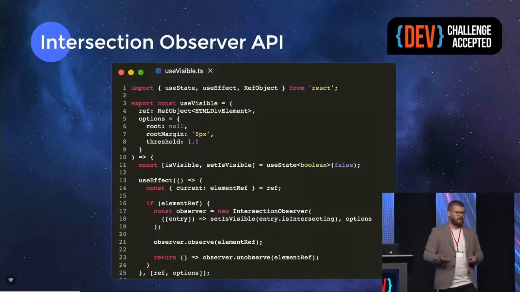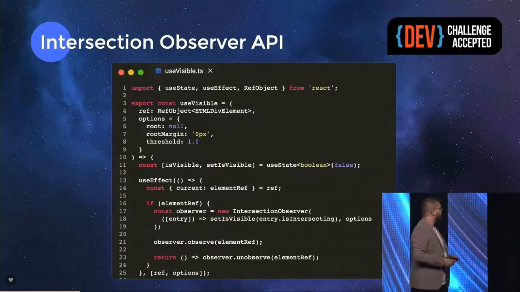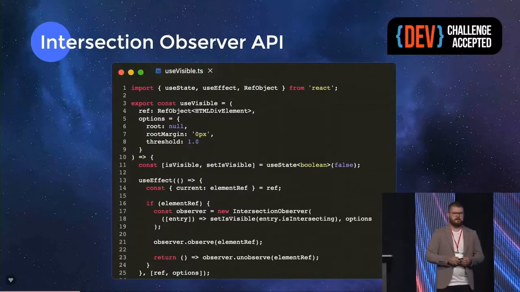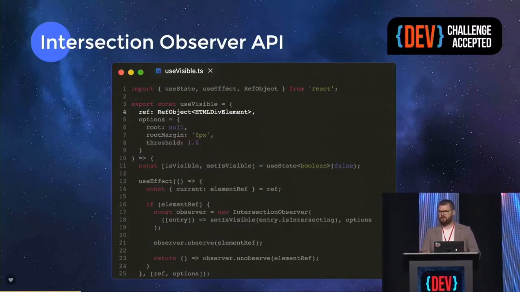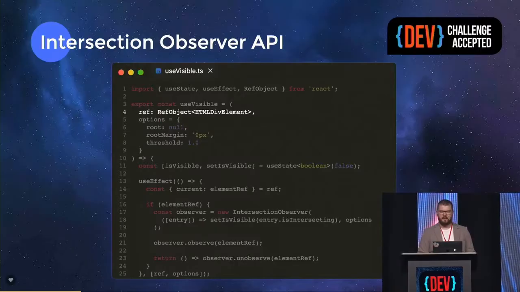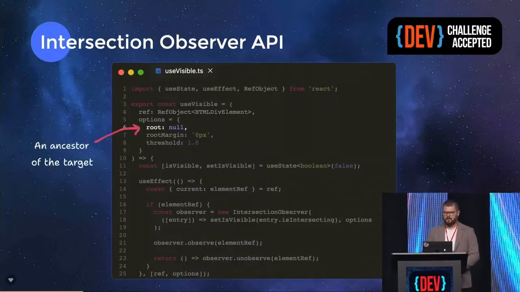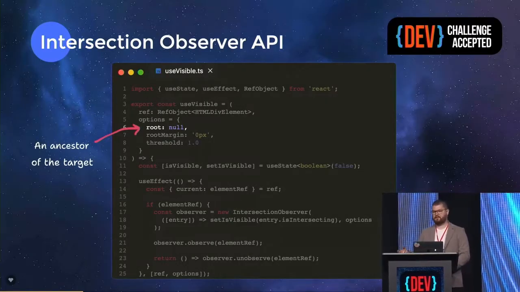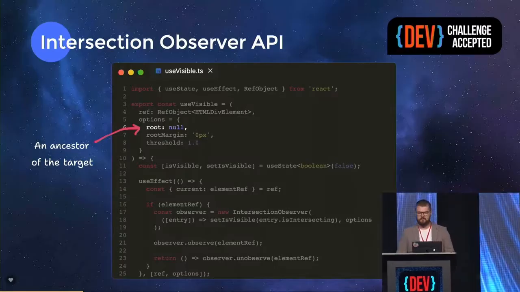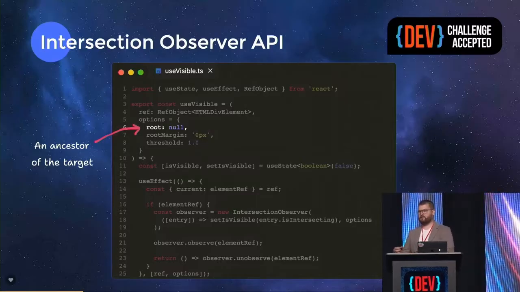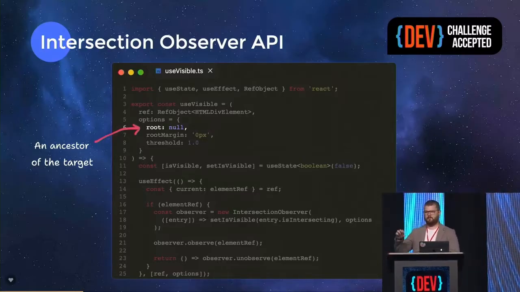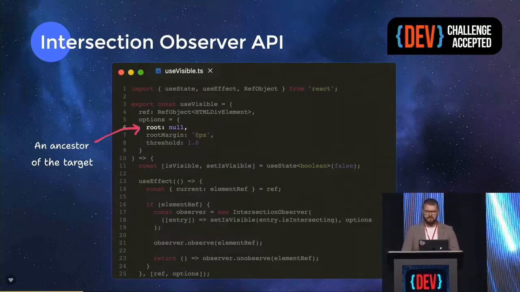If we build a hook in React, we would probably call it useVisible or something, and that hook would accept two parameters. One parameter would be the reference of the object that we're trying to observe, and the second is a configuration object. That configuration object might contain the property root, which is the ancestor of the element that we're trying to observe. If we pass null, then we assume that we're observing according to the viewport, the whole document. So we can have some mini containers with scrollable content. Then we can pass a second reference.